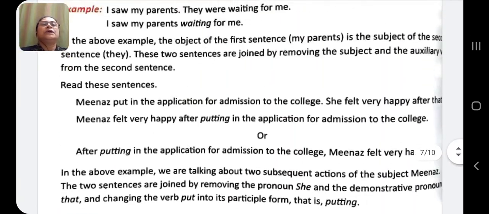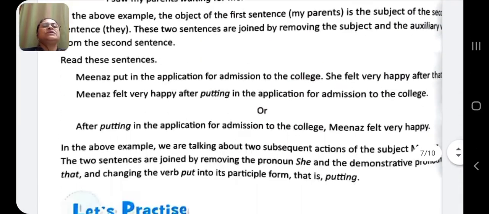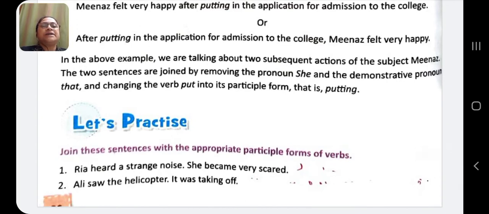Now, coming to joining sentences using participle. Ria heard a strange noise. She became very scared. So, we can change it. Joining participle: Hearing the strange noise, Ria became very scared.